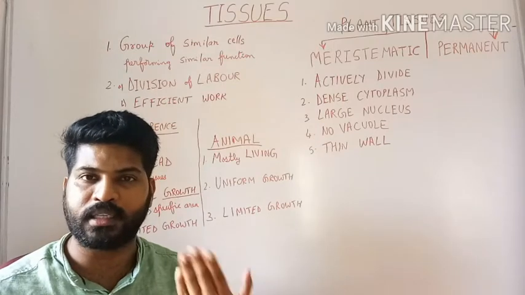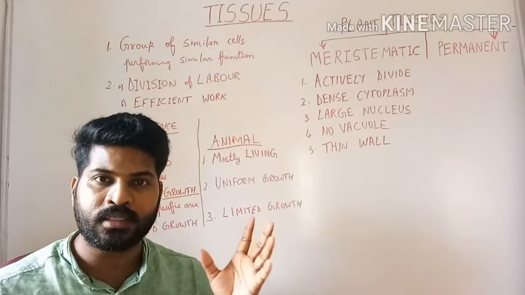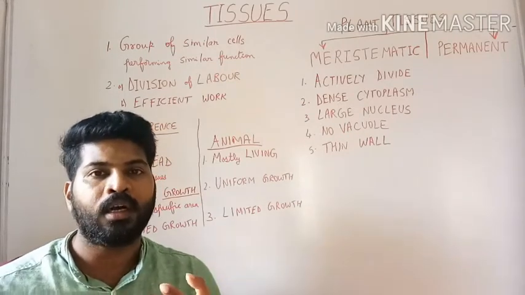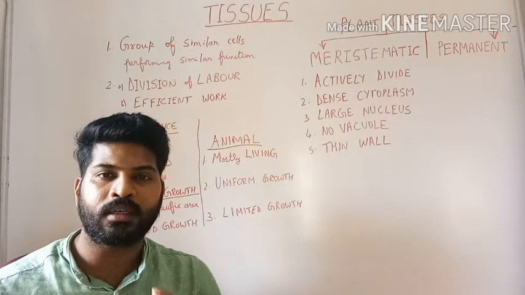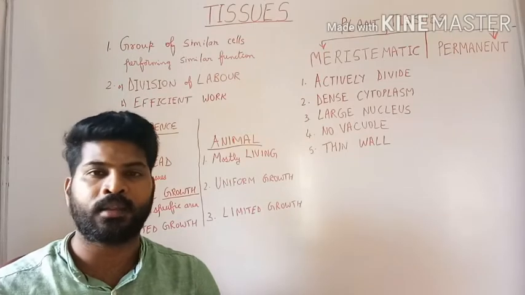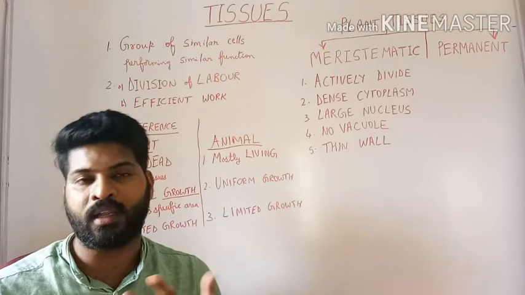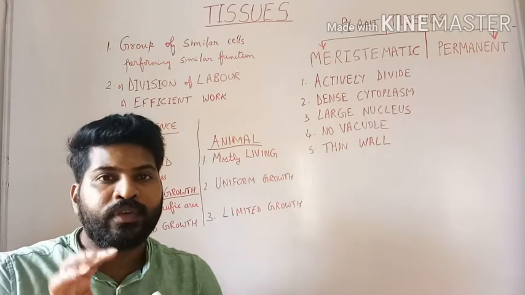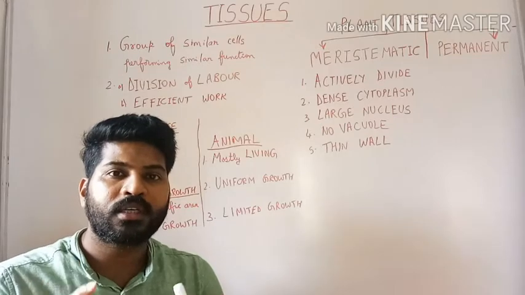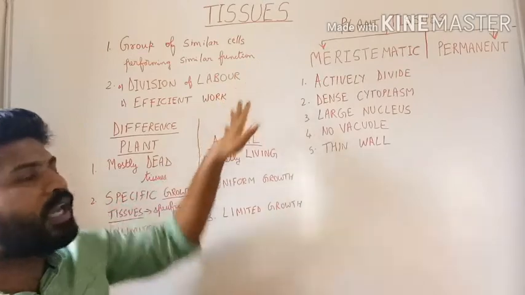Like we already discussed, in the human body, the nervous tissue is supposed to be working on the information processing part. The muscular tissue is responsible for movement and strength. Then blood is required for transportation and connectivity. So different functions are carried out by different groups of specialized cells called tissues. Therefore, there is division of labor.